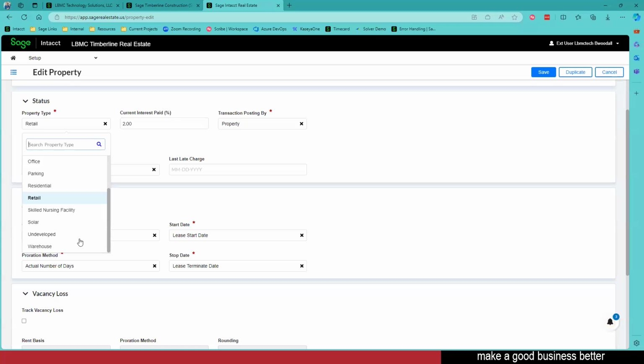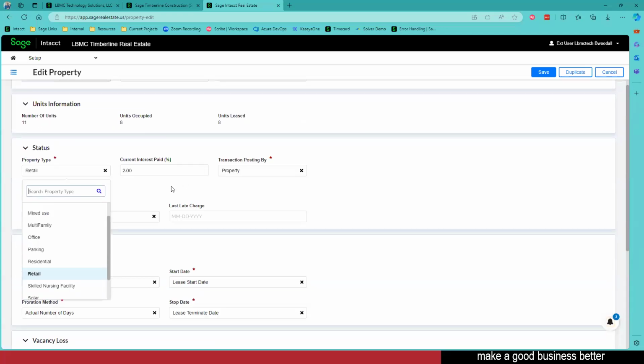That means I don't have to adhere to rigid parameters, like some software has, that I have to stay within. I'm customizing this to my specific business needs. So in this example, I've got it set for retail. Again, it could be something completely different.